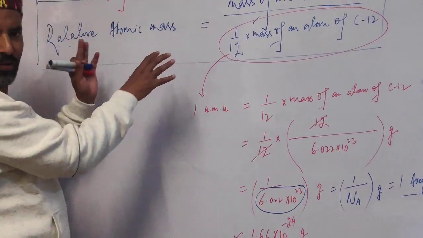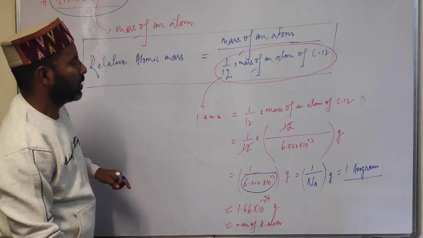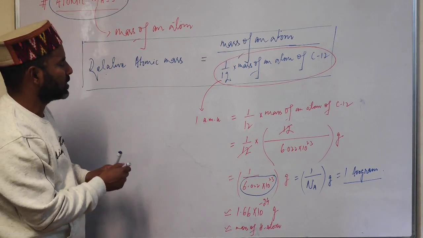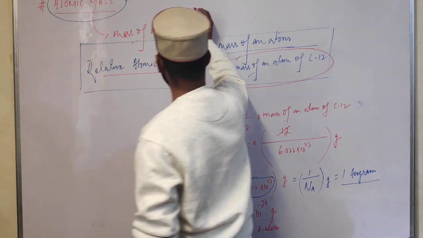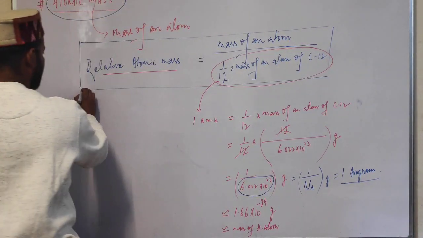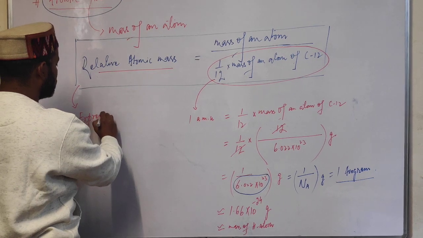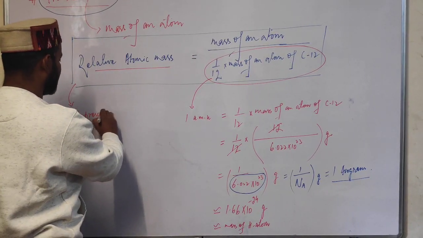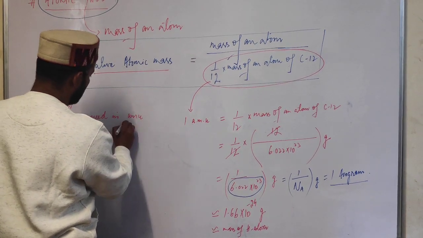Atomic mass is mass of an atom relative to 1/12 of mass of an atom of carbon 12. Now how we express atomic mass of elements? So students, let me tell you, we express relative atomic mass in AMU.